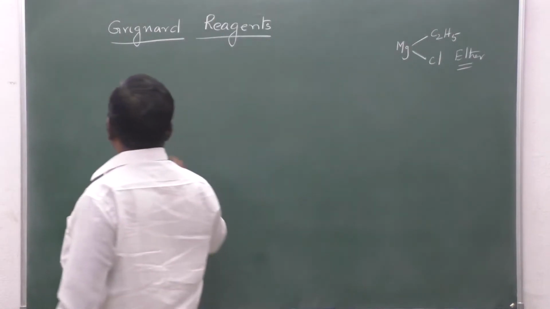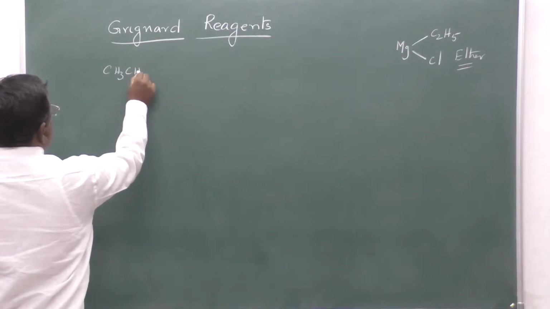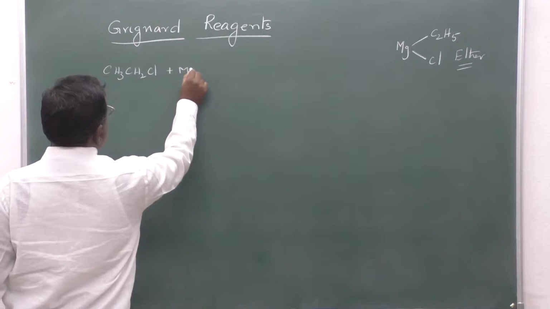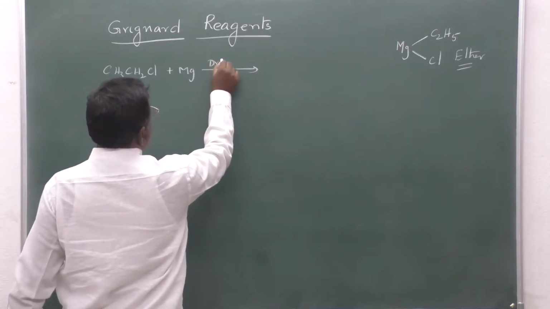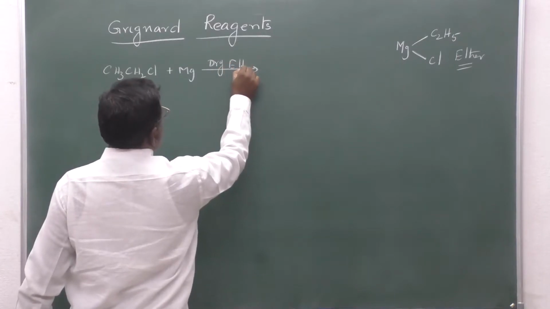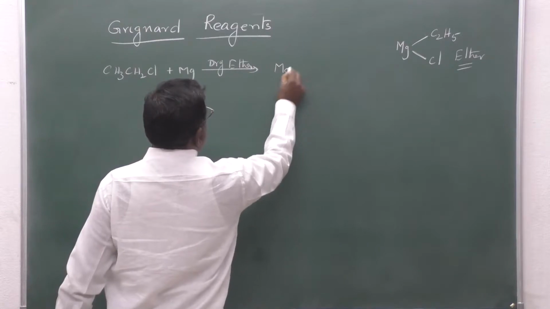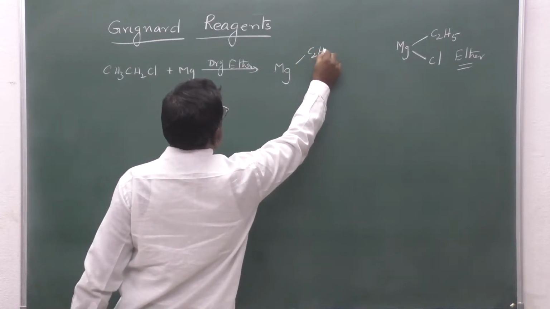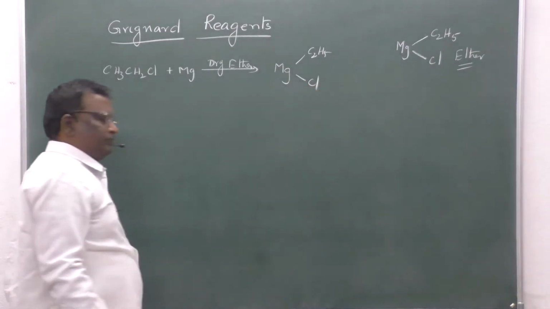When ethyl chloride is treated with magnesium in presence of dry ether, it will give us ethyl magnesium chloride, which we call a Grignard reagent.